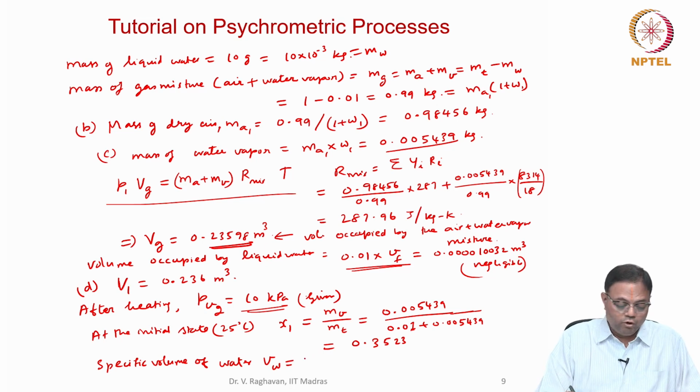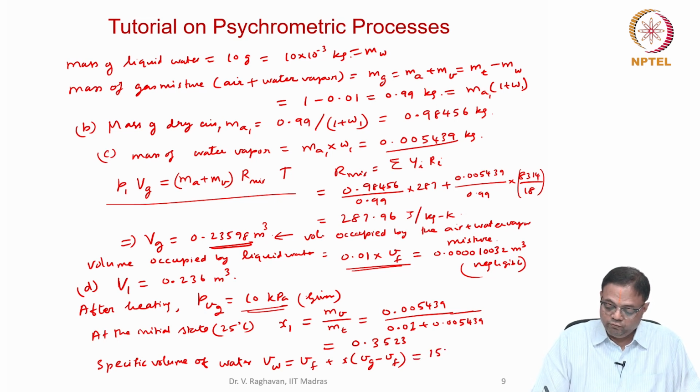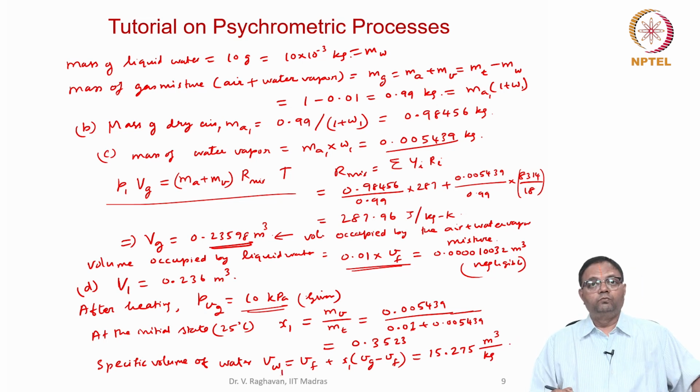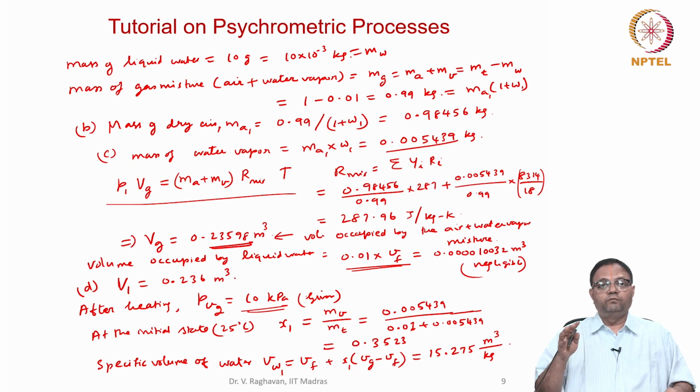The quality is known. So this will be equal to Vf plus x times Vg minus Vf. Vg is 43.36, Vf is 0.001032 meter cube per kg. Substituting the values, x is known here, this is x1. That will come out as 15.275 meter cube per kg. So this is the specific volume of the liquid water and water vapor mixture.